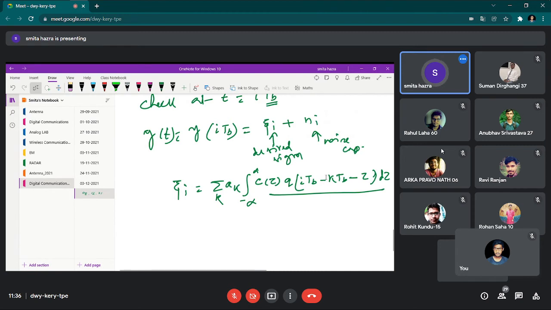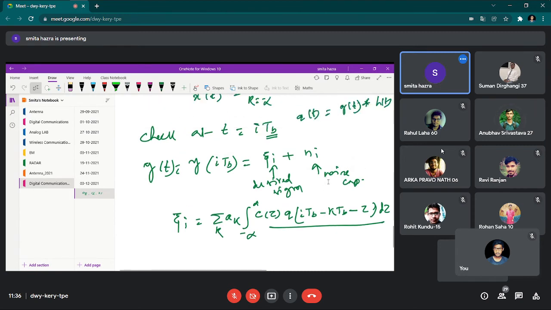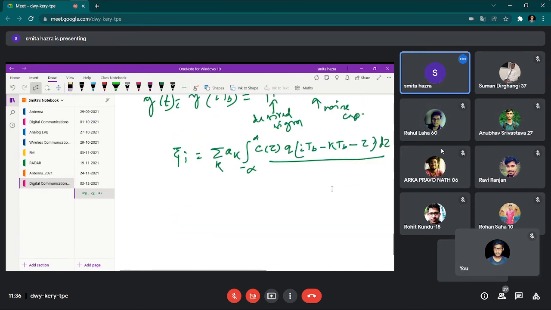Yes, ma'am. Okay, good. Then what will be for ni? Ni is equal to, very simple, integration from minus infinity to plus infinity, c of tau, w of t minus tau, where t means iTb, because already we have considered the small t equal to iTb, into d tau.